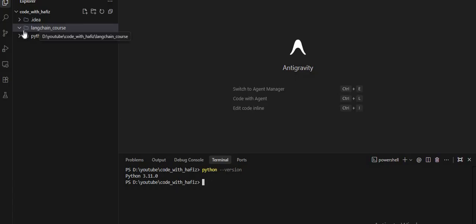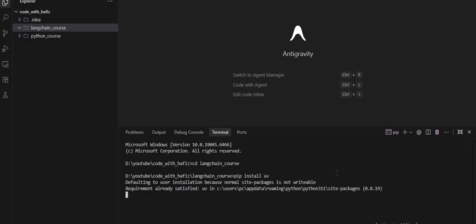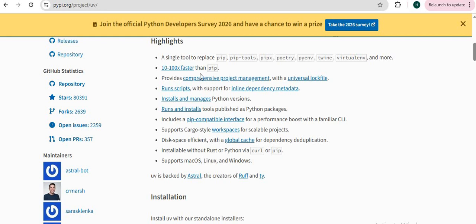I just created two folders. One is langchain_course. So I am going inside this langchain course folder, and here I will write the command pip install uv. This will take some time to install the UV package manager. So the question arises, why are we going to use UV? Because it is a single tool to replace pip, pip-tools, pipx, and it is so fast and built on Rust.